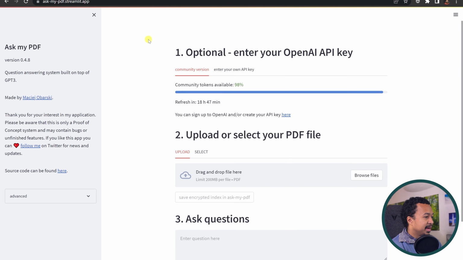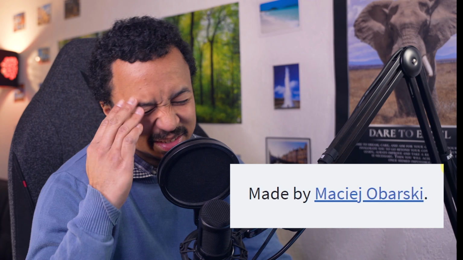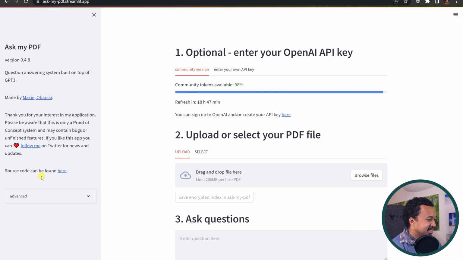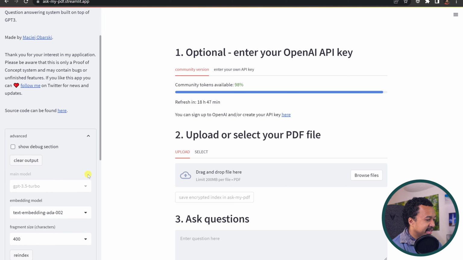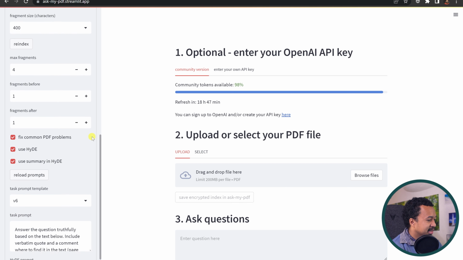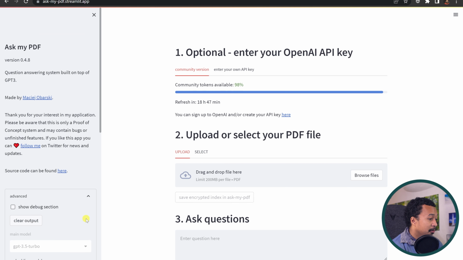Next app, Ask My PDF. Question answering system built on top of GPT-3 made by, I'm sorry, I don't know how to pronounce your name. Source code, advanced. Okay, there's all of the configuration in a form. I like it. Always like putting configuration in an expander.